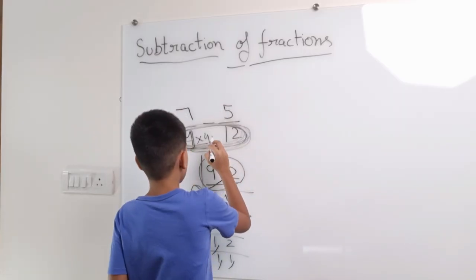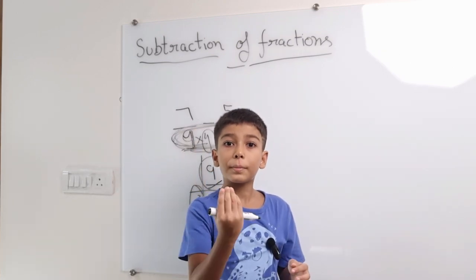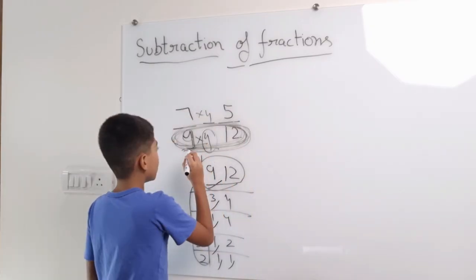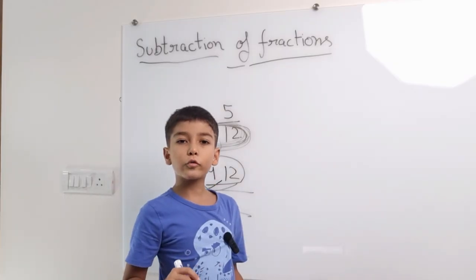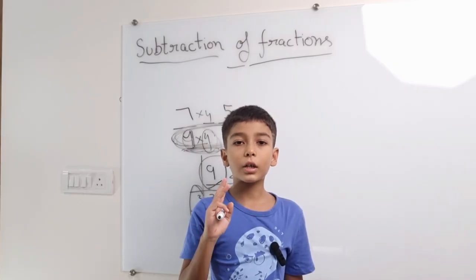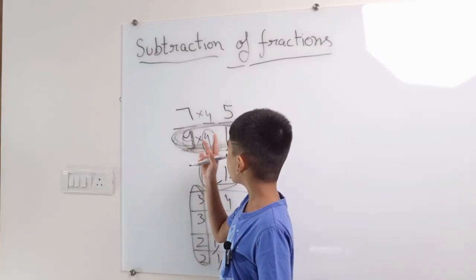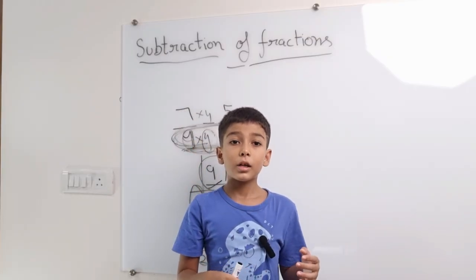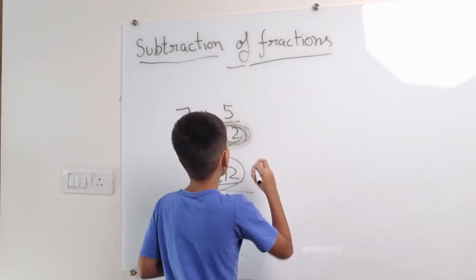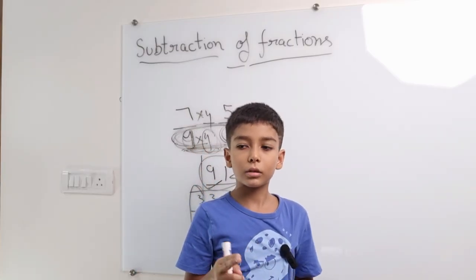And we will multiply the number which we have multiplied in the denominator in the numerator also. To make 36, we have to multiply 9 by 4. 9 1 is 9, 9 2 is 18, 9 3 is 27, 9 4 is 36. And we will multiply 4 in the numerator because we have multiplied 4 in the denominator. And to make 12 into 36, we have to multiply 3 because 12 1 is 12, 12 2 is 24, 12 3 is 36.